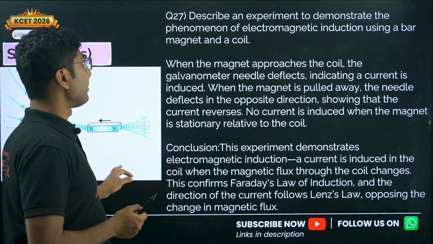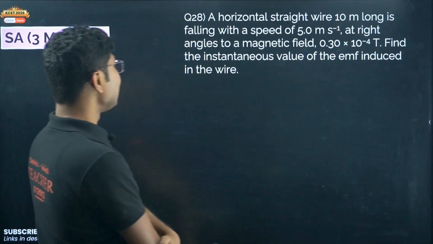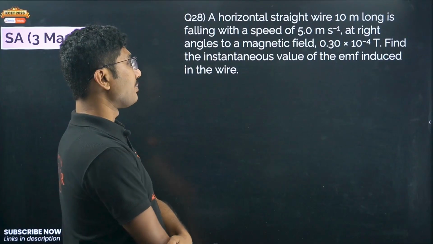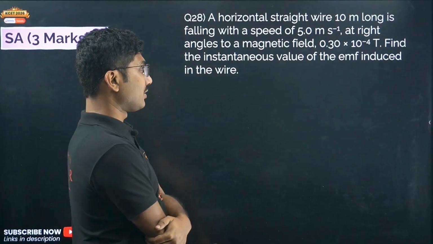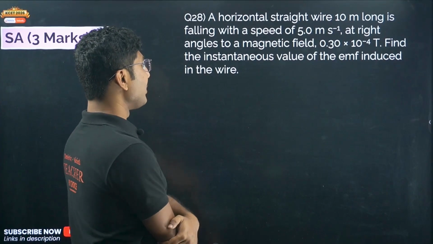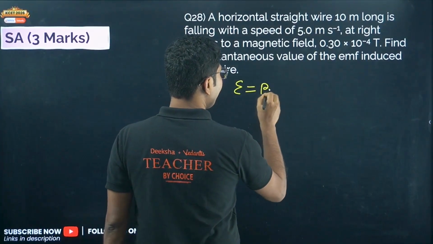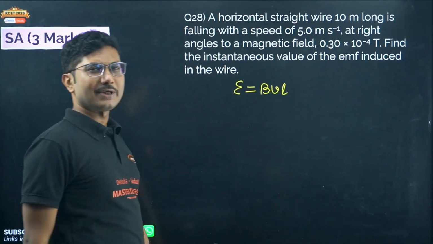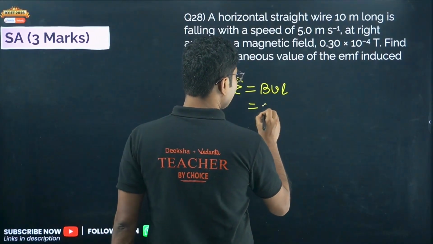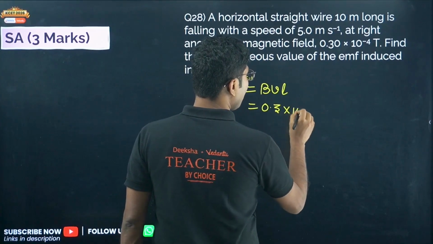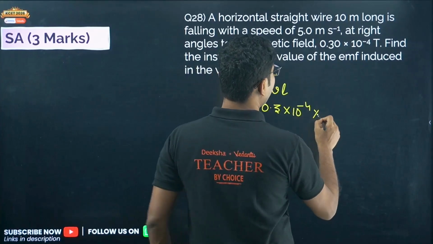Now next question: a horizontal straight wire 10 meter long is falling with a speed of 5 meter per second at right angles to a magnetic field of 0.3 into 10 to the power of minus 4 Tesla. Find the instantaneous value of the EMF induced in the coil. Again, the formula for this is also the same, that is BVL. Sometimes the same problem can be asked as a 2 marker, sometimes as a 3 marker. Does not matter, as long as you can solve them, and the formulas are very simple and straightforward, you should get marks if you answer it.